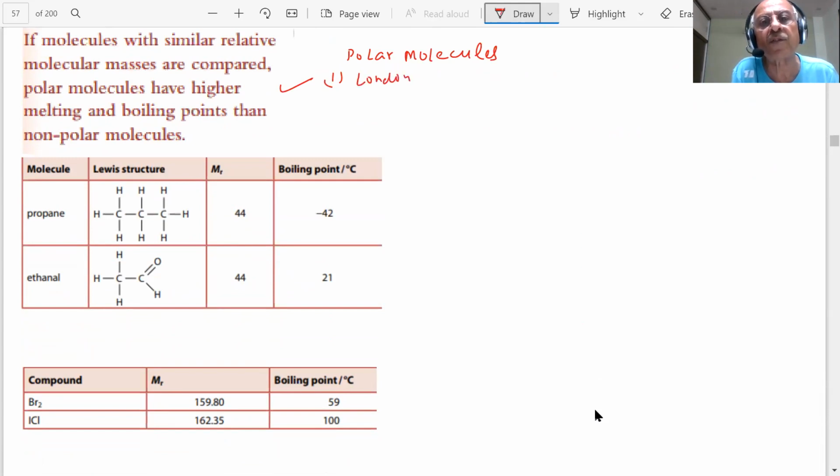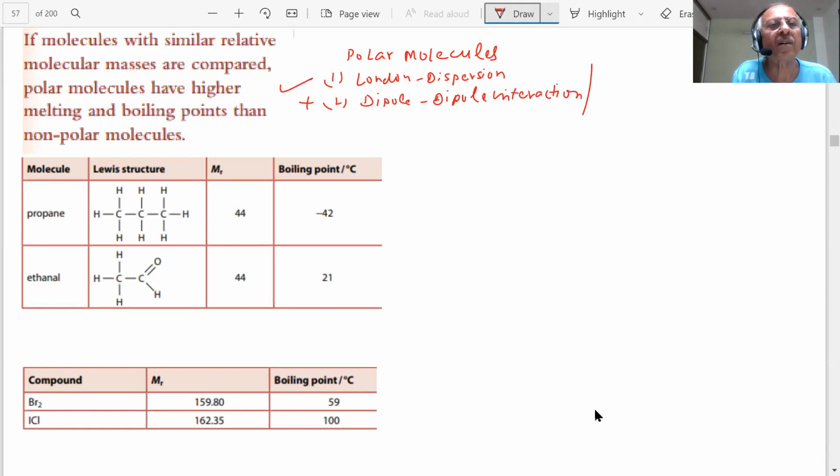London dispersion force plus dipole interaction. Therefore, their melting and boiling points will be more than non-polar molecules. Is it clear?